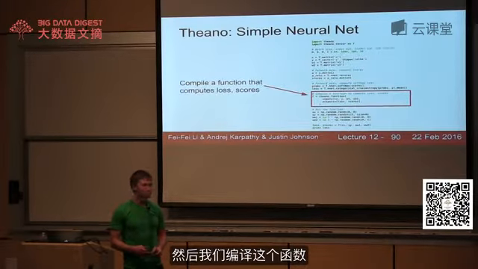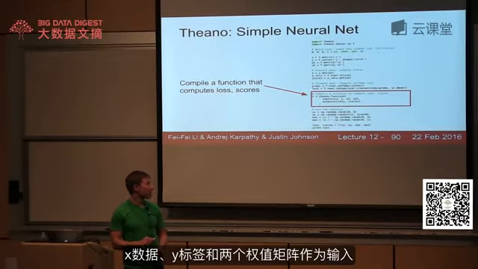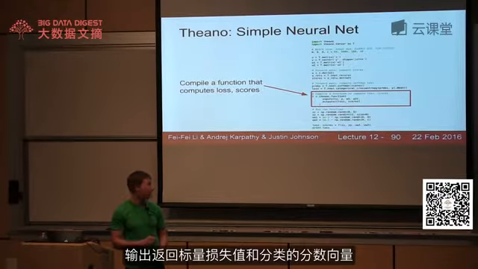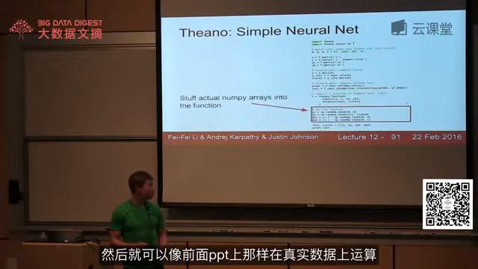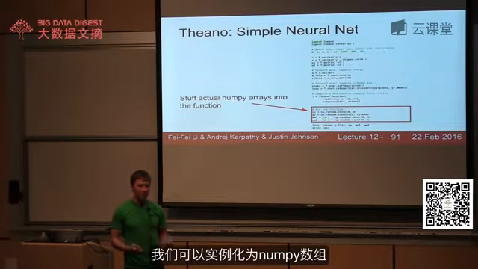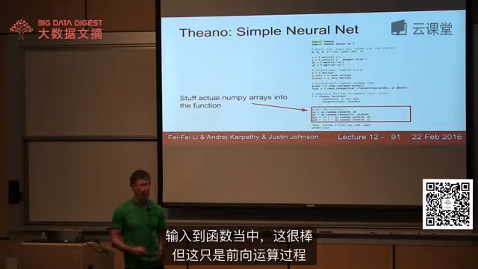So then we can just compile this function. Our function is going to take our data, our labels, and our two weight matrices as inputs. And as outputs, that'll return the loss in a scalar and our classification scores in a vector. And now we can run this thing on real data, just like we saw on the previous slide, where we can instantiate some actual NumPy arrays and then pass them into the function.